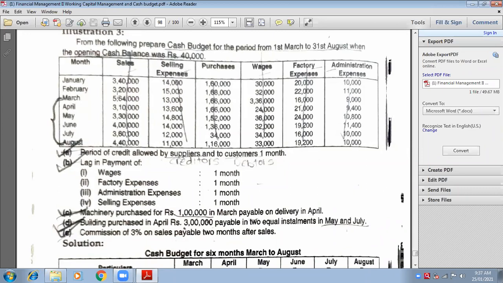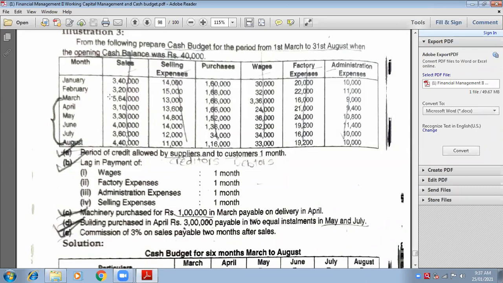So you write the answer of February in the month of March, because you are selling in February but receiving in March. Therefore, in the month of March, write 3,20,000. It is actually sales of February, but you receive it in March.